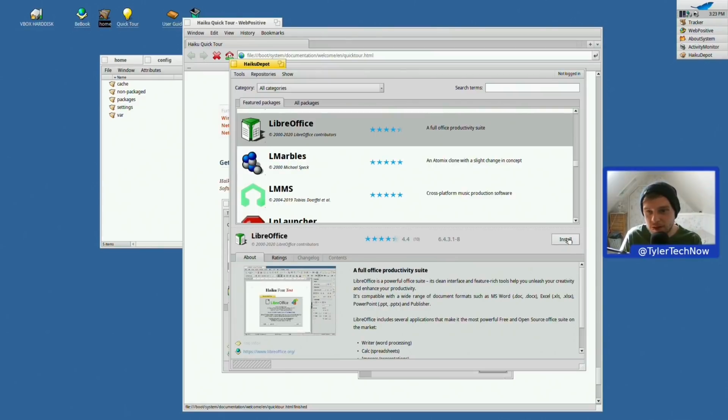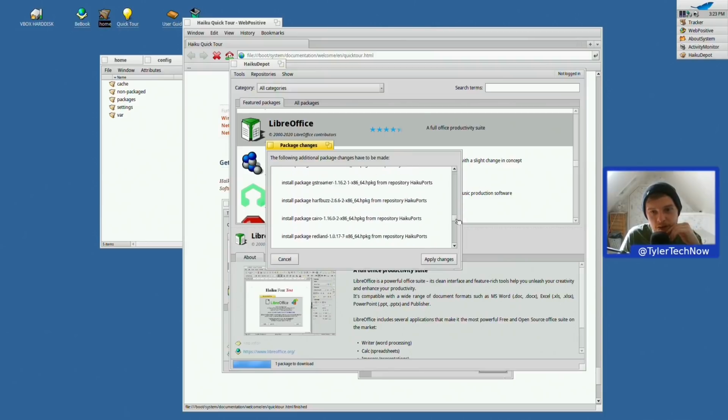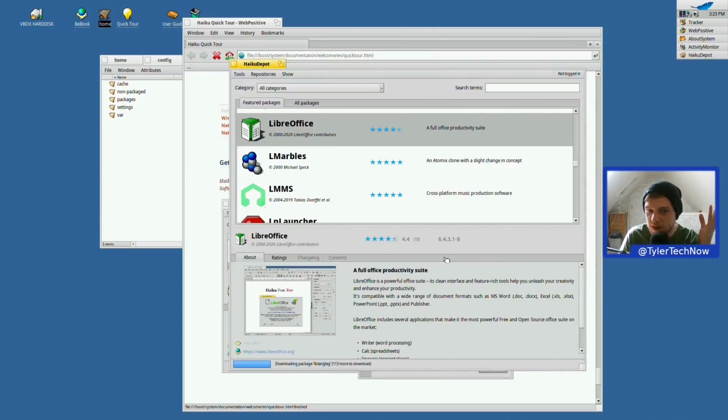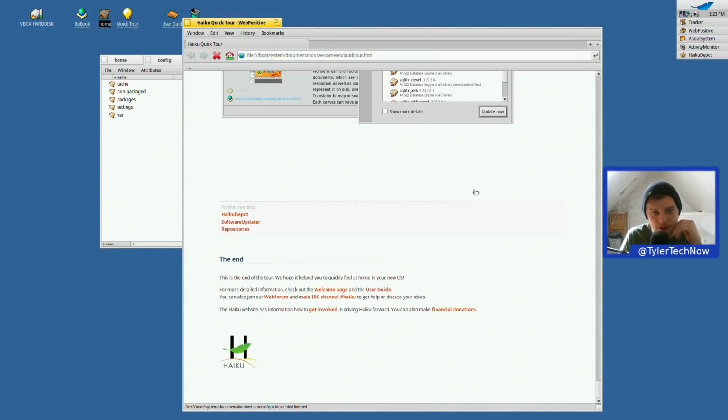So we're going to go for install. Okay, so this is what's going to install. So it's all of these packages here. So we're going to click apply changes, and then that's going to install LibreOffice. It's a very unique way of doing things, this operating system here. So this is the end of the tour. So now we're just going to have a little look around and see how things actually work.